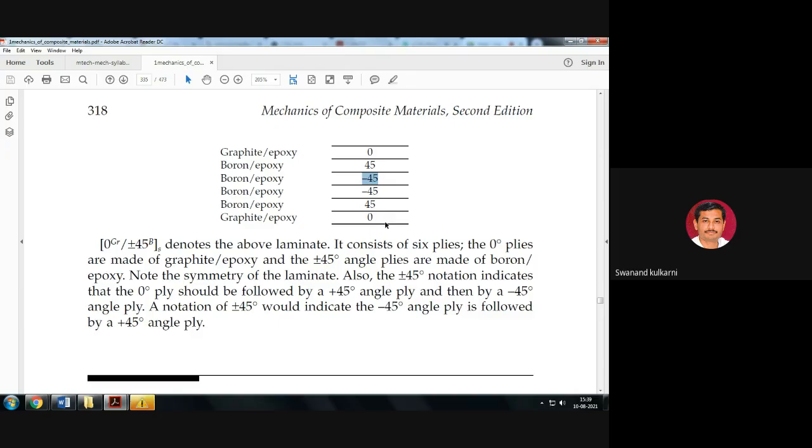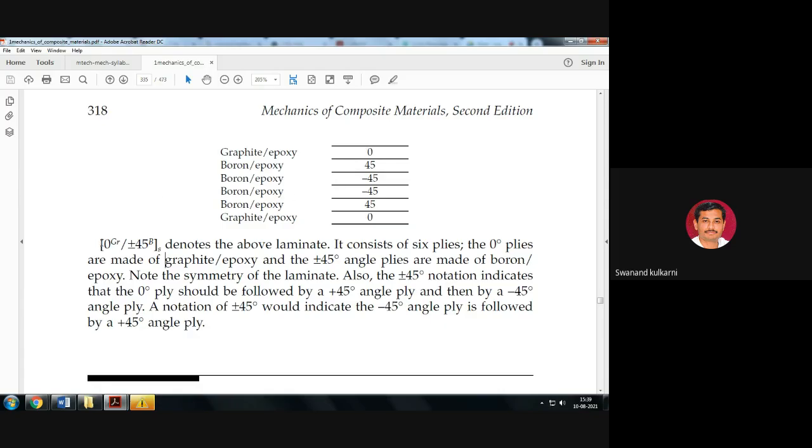That's why this kind of stacking sequence is represented in square brackets as 0 slash plus minus 45, and the suffix s indicates this is symmetric. Is it okay? But in addition to that, one more word is used in order to indicate which is the layer of matrix and which is the layer of reinforcement.